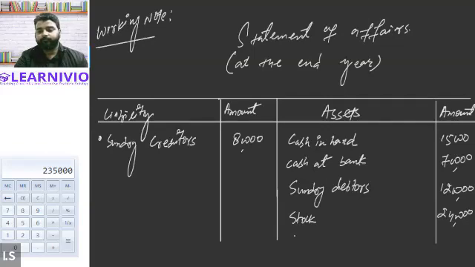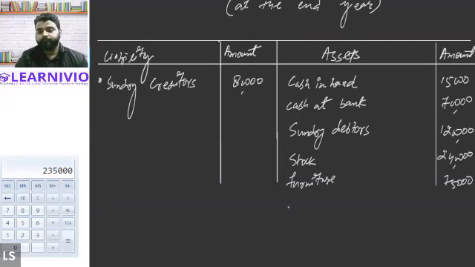So furniture 75,000 and machinery 2 lakhs. Okay, so this is how the balance sheet will be prepared.